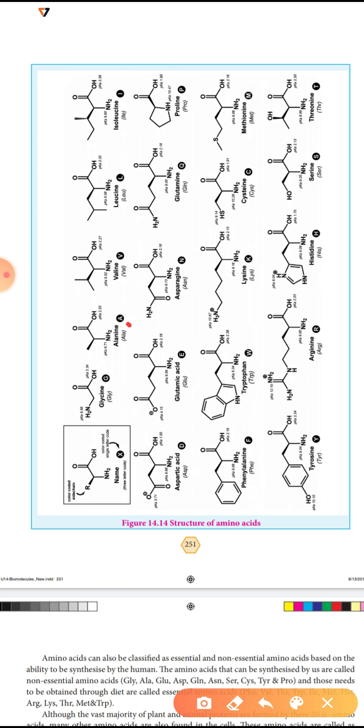Each amino acid contains an NH2 group, the amino group, and a COOH group, the carboxylic group. The third one is valine, and the code is VAL. These are all the amino acids.